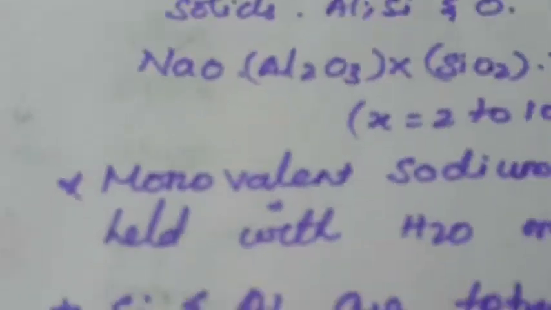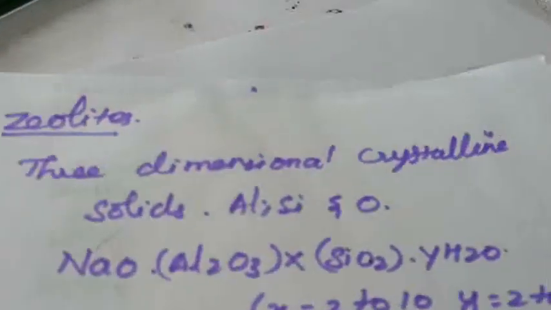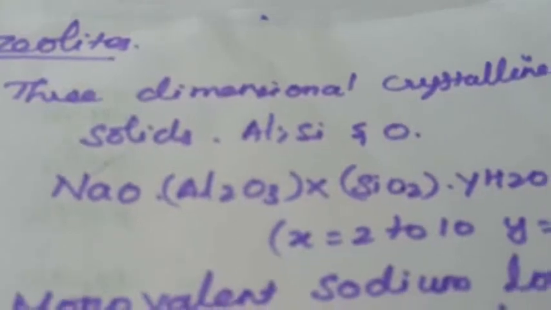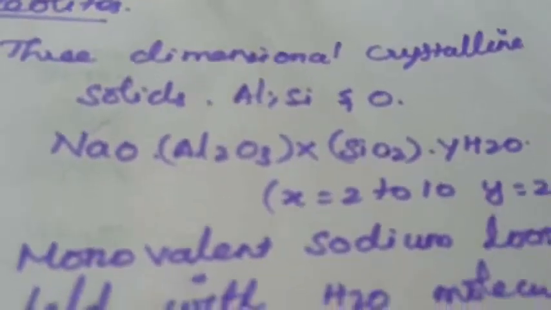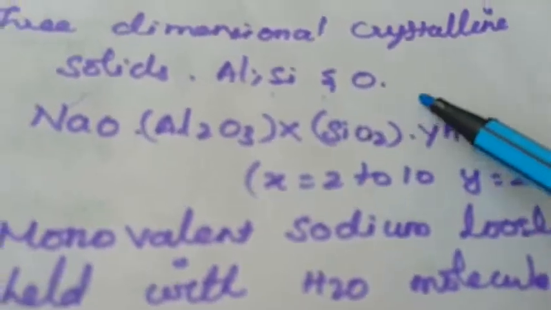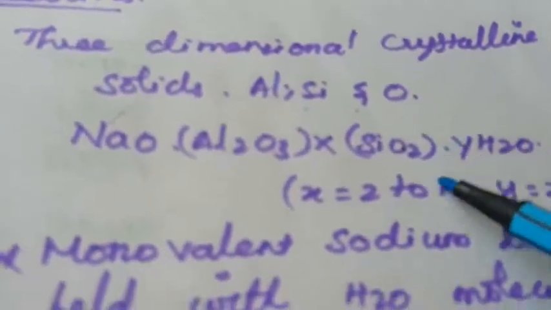So next one we can study is zeolite. Finally, last, this chapter contains only this one. So the first one is zeolites. What is meant by zeolite? It's a three-dimensional crystalline solid. The compound is a mixture of aluminium, silicon and oxygen. Okay, this is the three-dimensional crystalline solid.